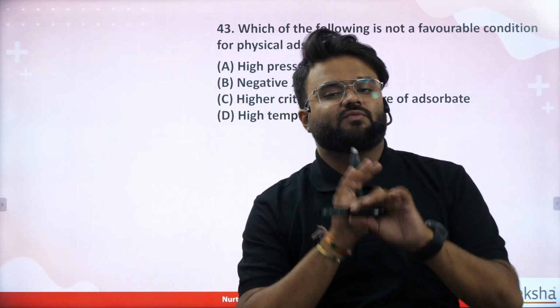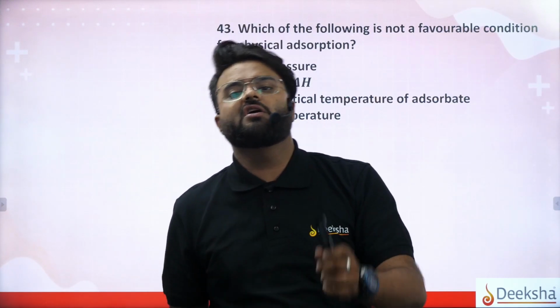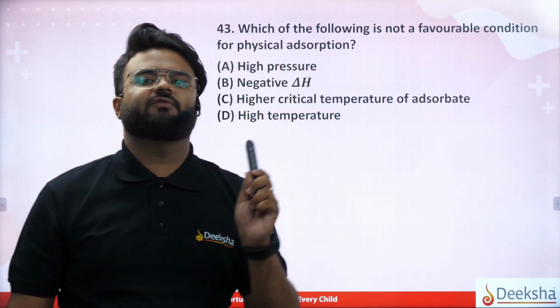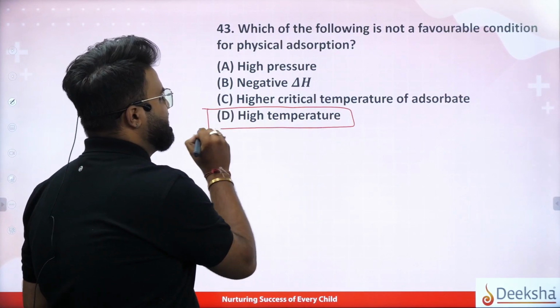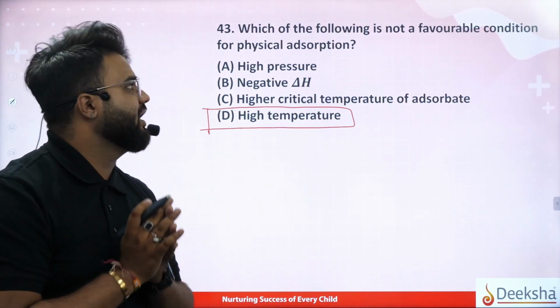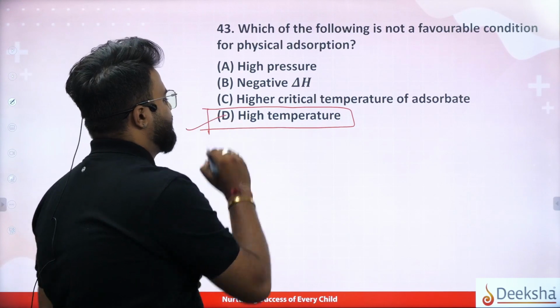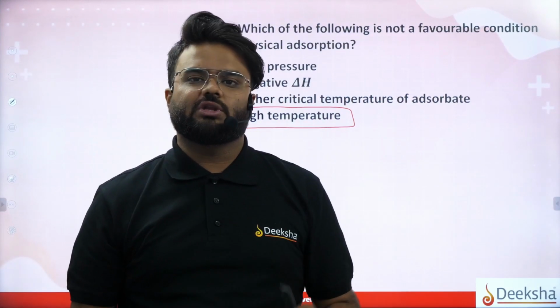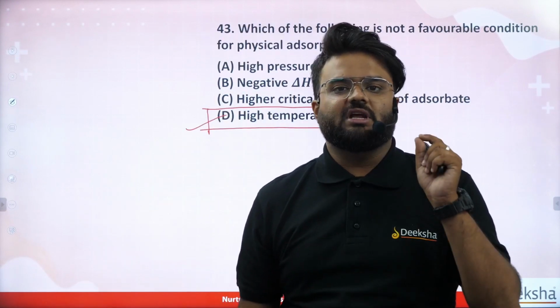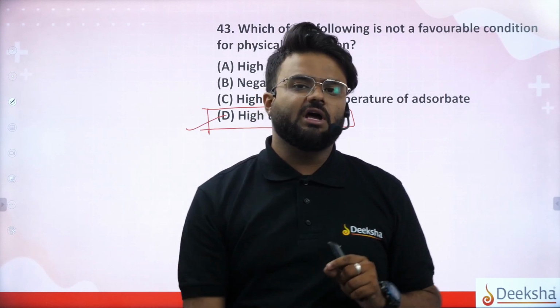So always we know that low temperature is the favorable condition for physical adsorption, not high temperature. Then option D is the unfavorable condition, that is, high temperature is wrong. So physical adsorption takes place when the temperature is low.